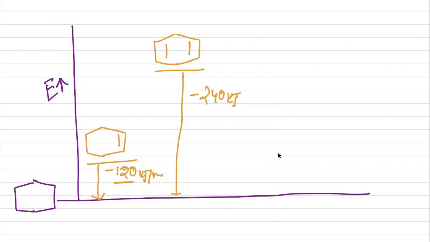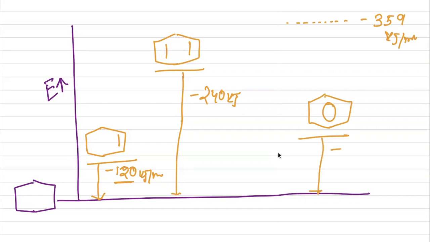Now next, suppose I consider benzene. Benzene should have an expected energy of minus 359 kilojoule per mole, but actually benzene remains over here. It has 28.